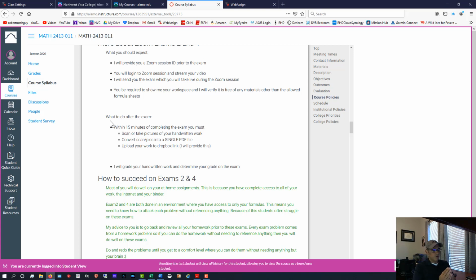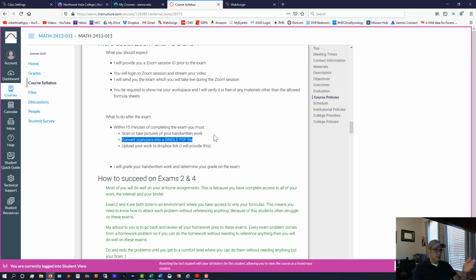So when you complete exams 2 and 4, the first thing you're going to do, within 15 minutes, is either scan all of your handwritten work through a scanner, or if you don't have a scanner, take very nice, clear, clean pictures of your work. And then after you've done that, you must convert your scan or your pictures into a single PDF file. I will not accept eight files, and I won't accept a zip file that has everything in a folder. I want one file with a single PDF that has all of the pages of work that you did for exams 2 and 4.